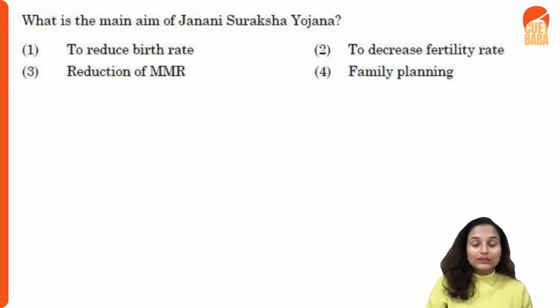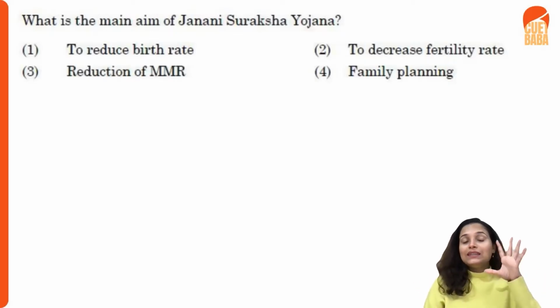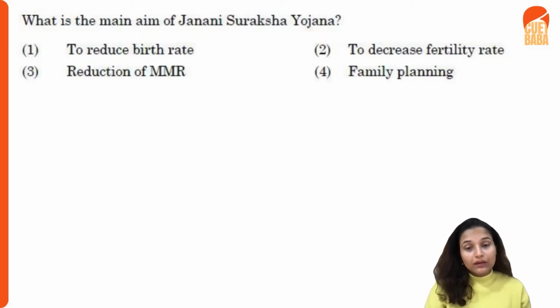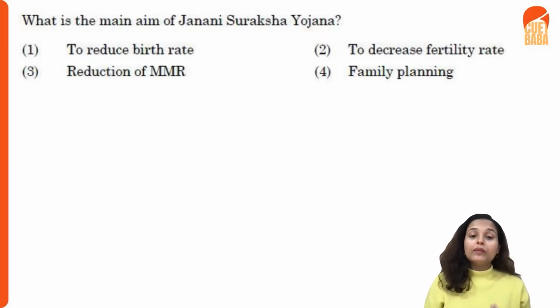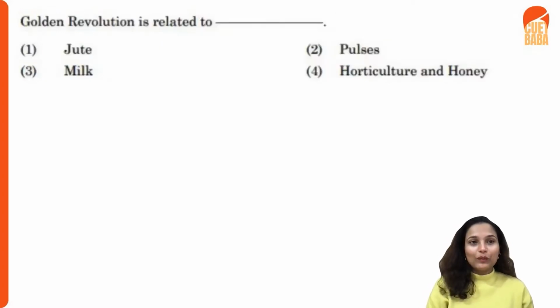The main aim of this scheme was that there should be a reduction in the rising rate of women dying while giving birth. All right, moving forward.